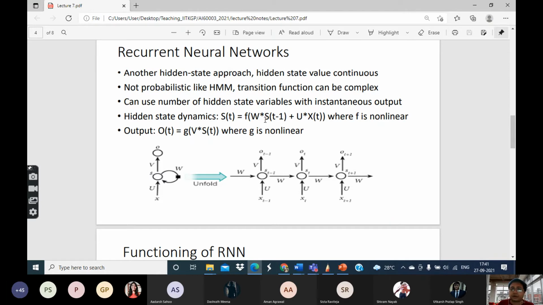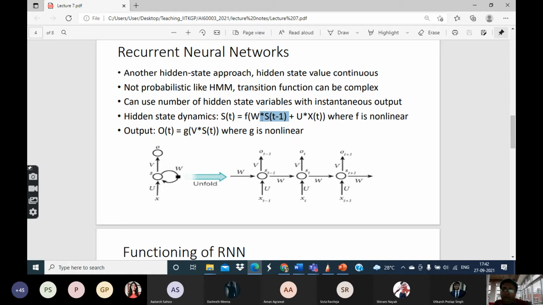W and U are matrices of suitable dimensionality. By suitable dimensionality, I mean it depends on what X and S are. X is the particular type of input or time series we are considering. What kind of variable S is, that is up to you, the network designer, whether a scalar, a vector or a matrix.